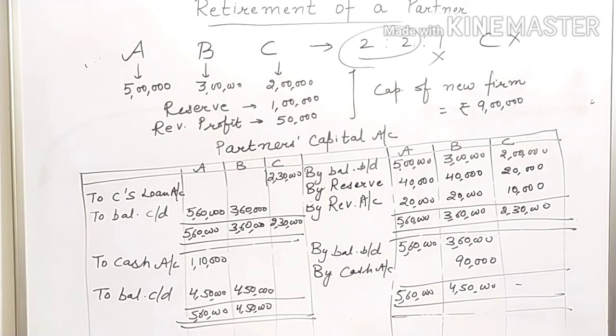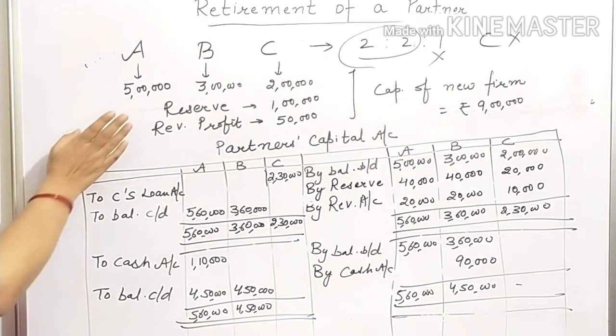After that you will compare their new capital with their existing capital, and the adjustment will be made through cash account or current account. If nothing is mentioned in the question, then how do you make the adjustment? Make the adjustment through cash account. This is situation number 1.